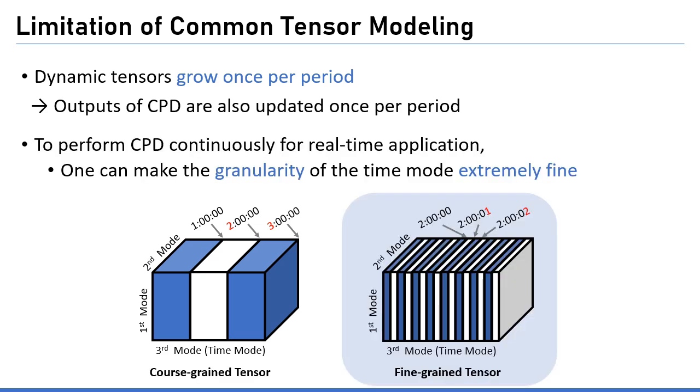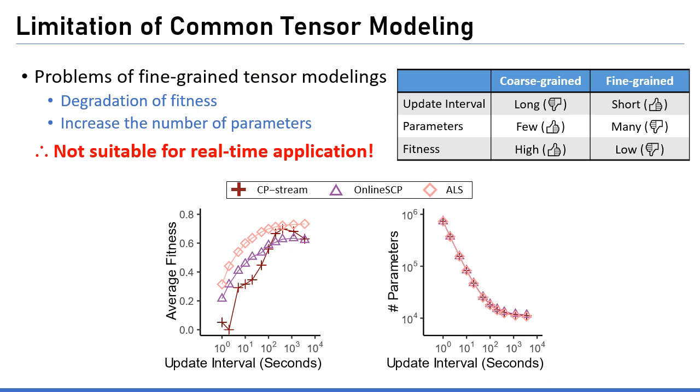To perform CPD continuously for real-time applications, one can make the granularity of the time mode extremely fine. For example, the right fine-grained tensor can be updated more frequently, once per second, compared to the left coarse-grained tensor, which is updated once per hour. However, CPD with a fine-grained tensor causes two main problems.